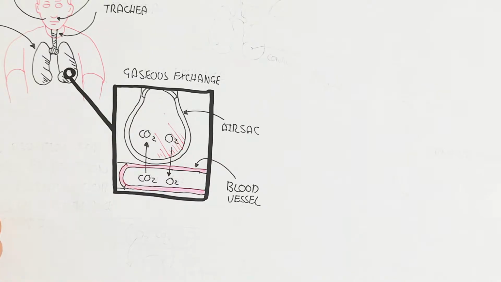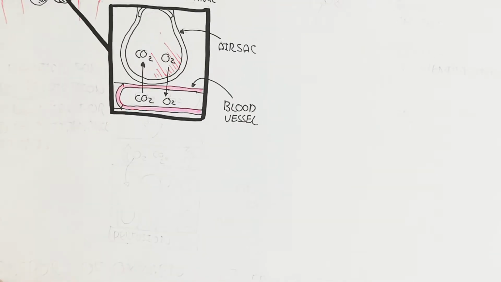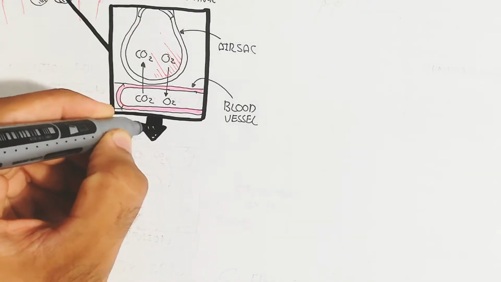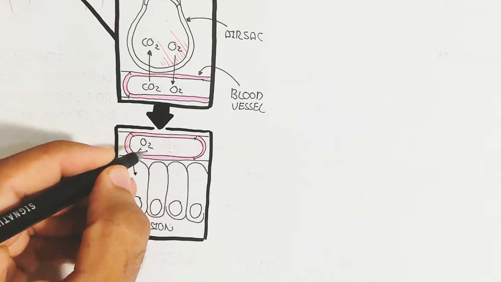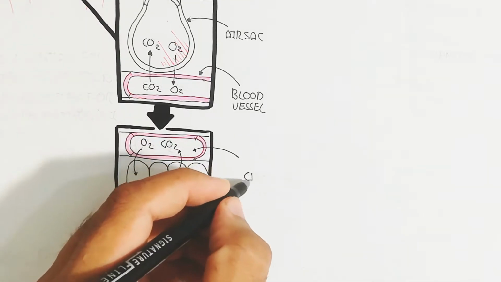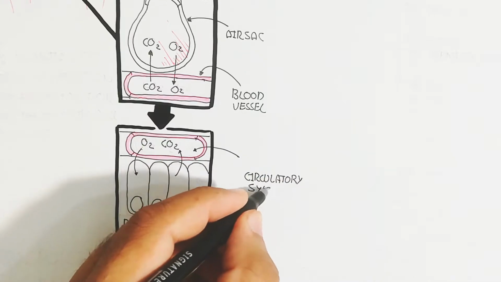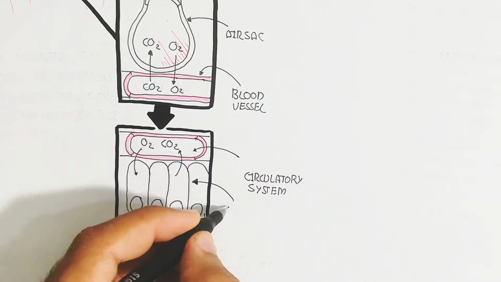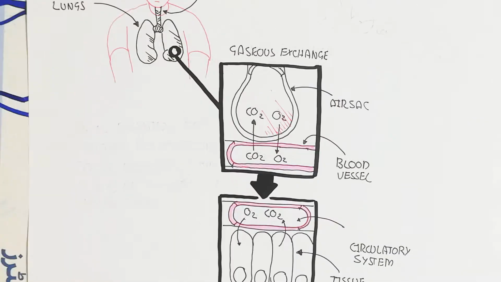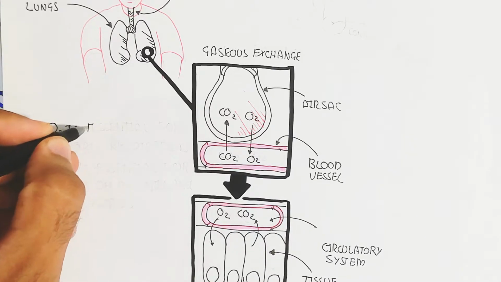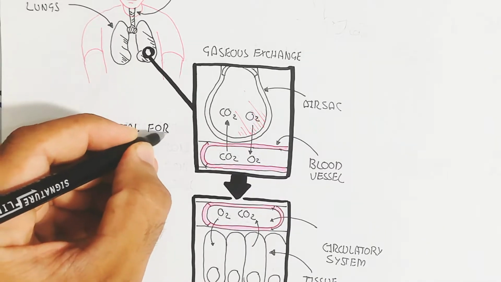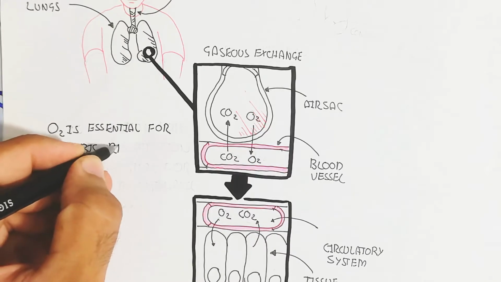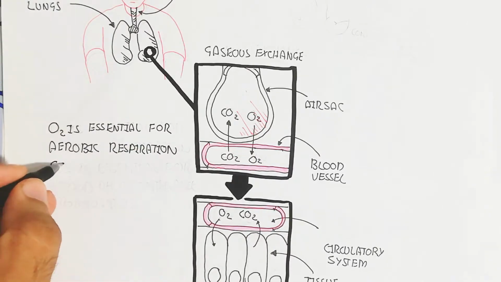So the pulmonary circulation will give the carbon dioxide to the air sac for exhalation, and oxygen will move into the blood vessel for circulation and perfusion into the tissue, and the carbon dioxide will move into the blood circulatory system for breathing out.